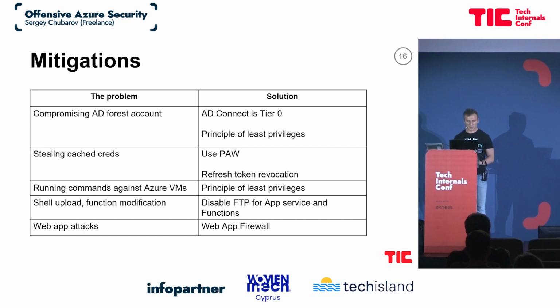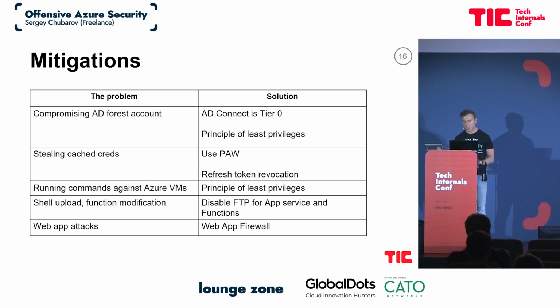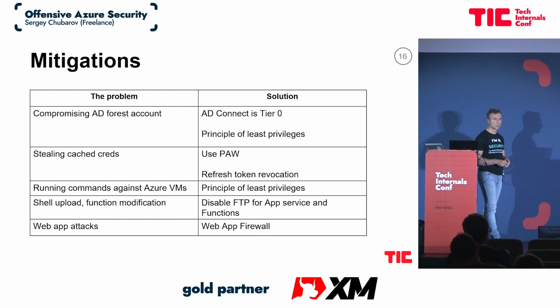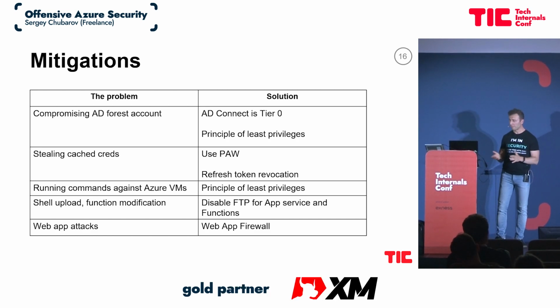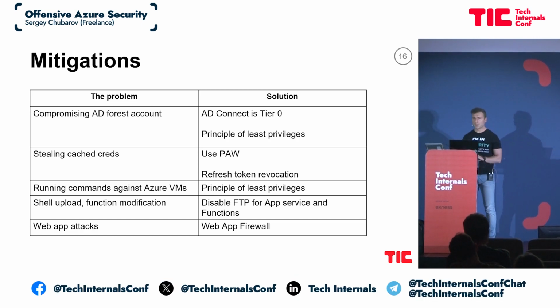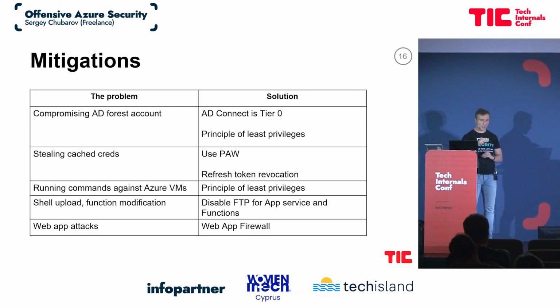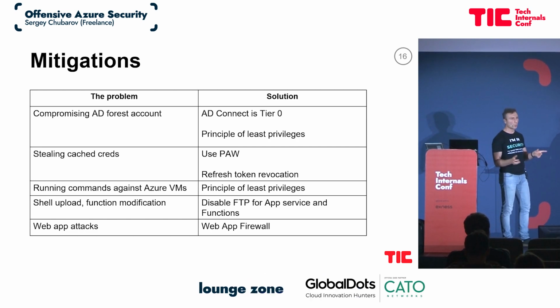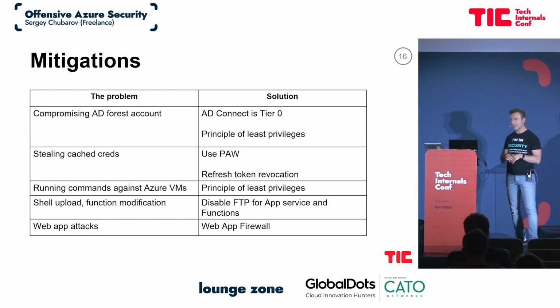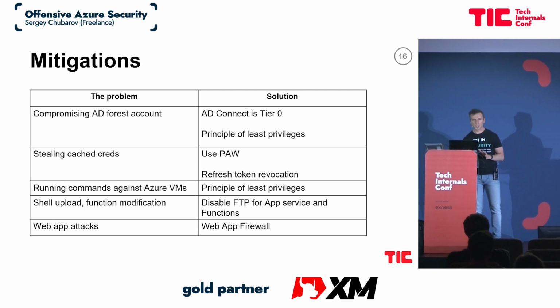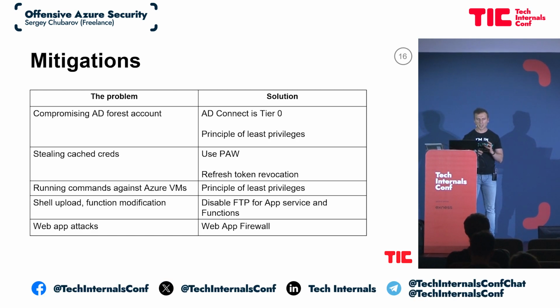Then, about cached credentials. You remember I was able to steal credentials? What you can do here, first of all, use a separate workstation for administration. It's called a PAW, a privileged access workstation. Those workstations are usually disconnected from the domain, so they have their own credentials. They have very, very strong policies, and those machines are used only for administration purposes. So we don't use them for Googling, for Facebook, and other stuff. Just for administration, with a very tough policy.